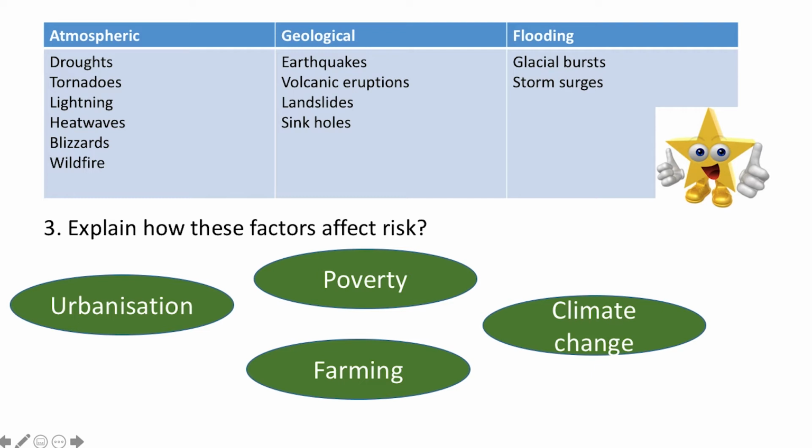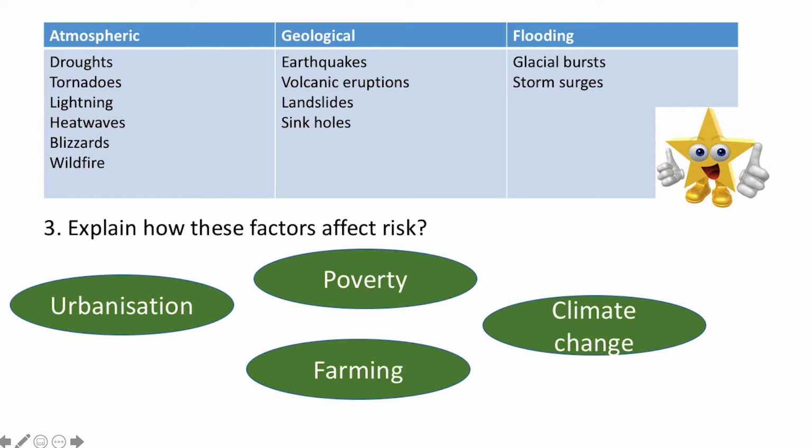Urbanisation is going to have a large impact on flooding because the land will be tarmacked and therefore impermeable and water won't be able to infiltrate. There will also be less trees and therefore less interception. Always try to shoehorn in keywords such as infiltration and interception to show your geography writing and your geography language.